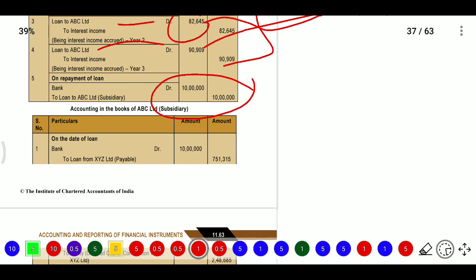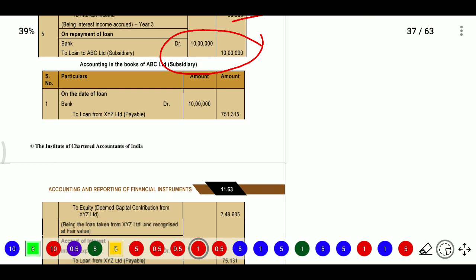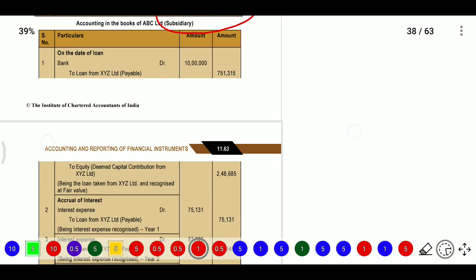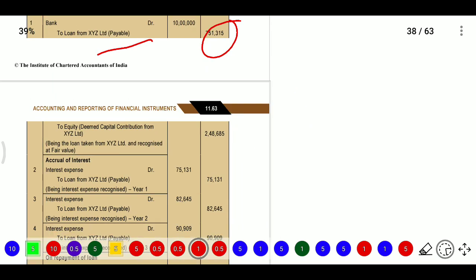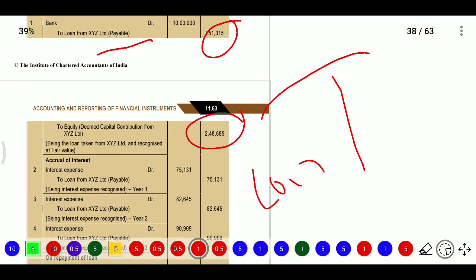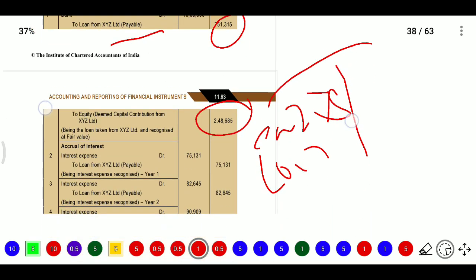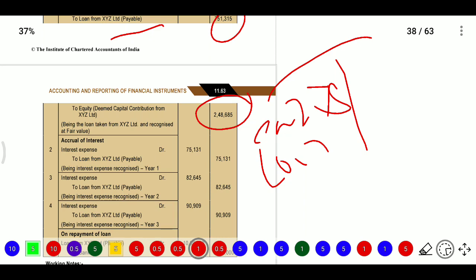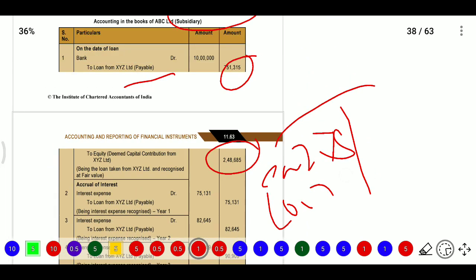So when getting the amount, bank account debit, loan to ABC Limited credit. And in the subsidiary books, they are taking the loan. So loan from XYZ, that is the holding company, and they need to show the equity portion. So in the balance sheet the loan is 7 lakh, and the equity portion is 2 lakh 48,000, and the difference amount will be considered as equity contribution from the holding company, and we need to accrue the interest on this loan amount.